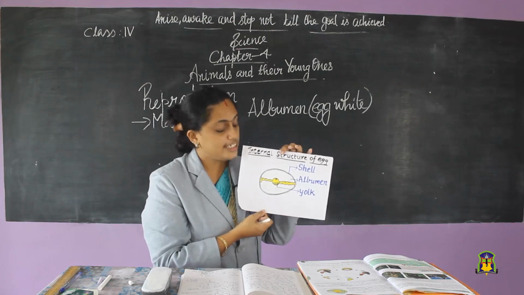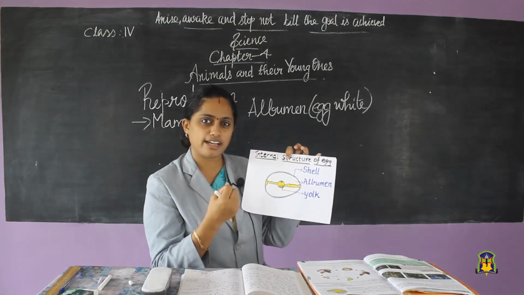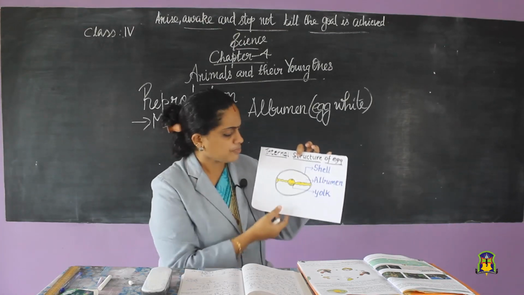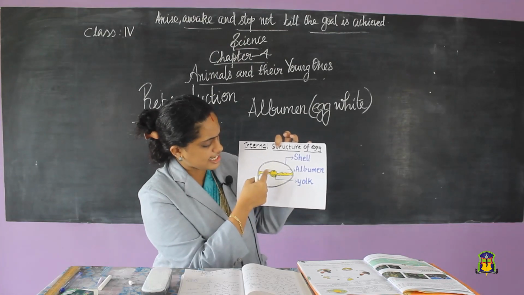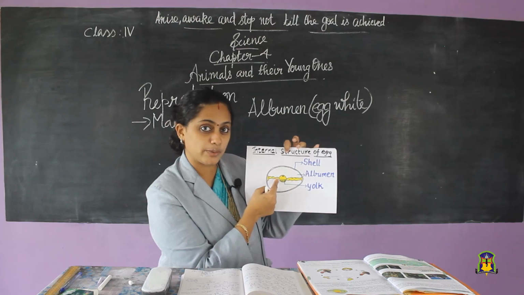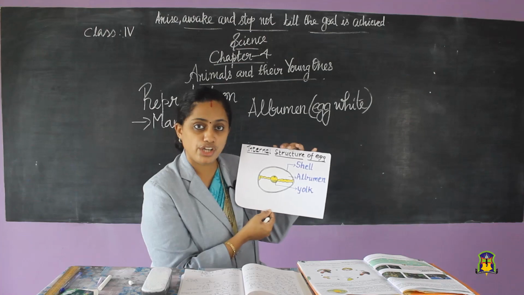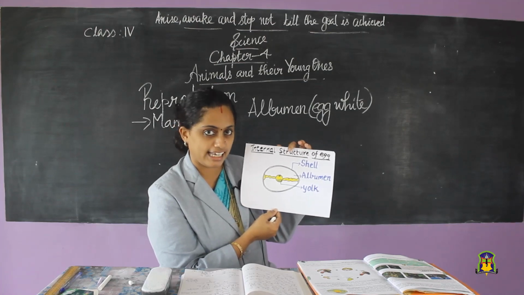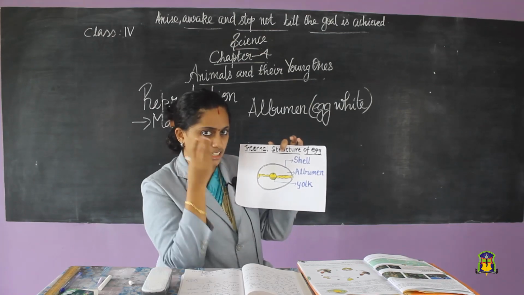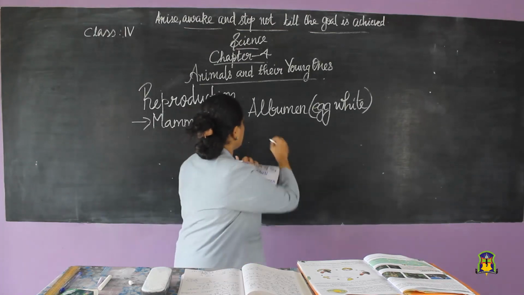You know, children, this egg white is rich in protein. Egg white contains proteins. Now, inside this, there is a yellow liquid. This is called the yolk. Y-O-L-K. Egg yolk, you might have heard. For the hen and all, we used to say egg yolk, that yellow colored thing. That is called the egg yolk.